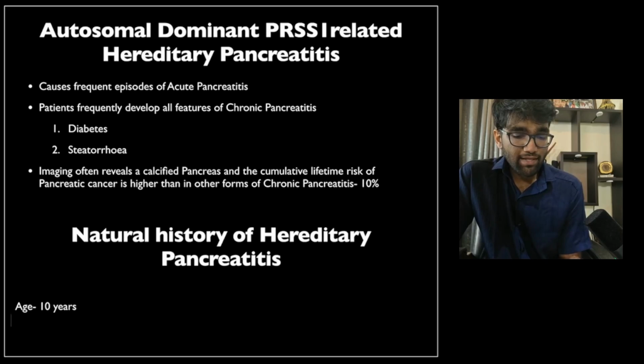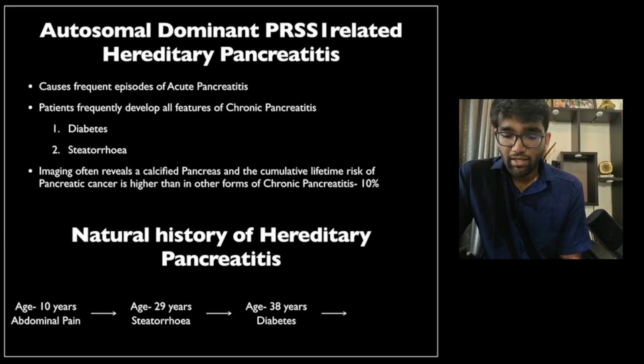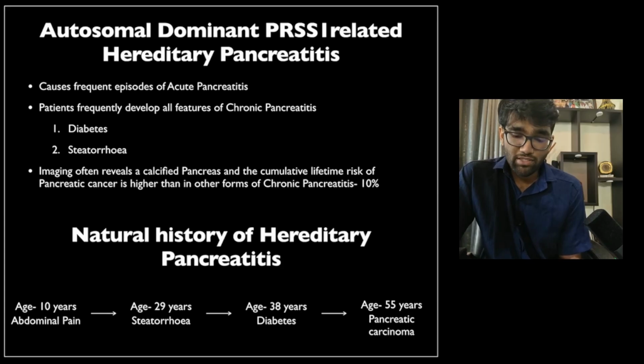So these people usually by the age of 10 years, that is in childhood, develop abdominal pain, which may be recurrent or persistent. Then by the age of 29 years, they develop steatorrhea due to exocrine insufficiency. In their late 30s, that is by the age of 38, these are median ages, they develop endocrine insufficiency, that is diabetes, and finally by around age 55, they end up developing pancreatic carcinoma. So as you can see, it is a gradual but progressive progression, and as is the case with most pancreatitis excluding autoimmune pancreatitis, the initial presentation is always abdominal pain, followed by exocrine insufficiency, followed by endocrine insufficiency, followed by the development of long-term complications.